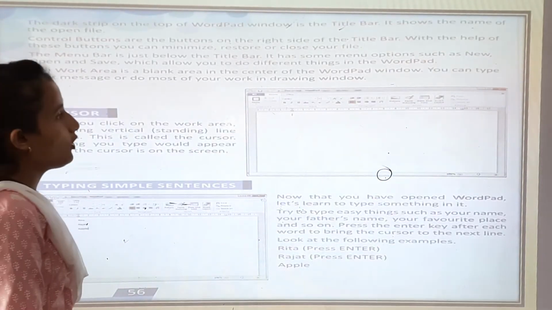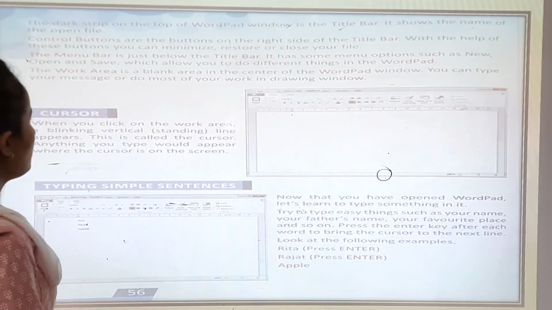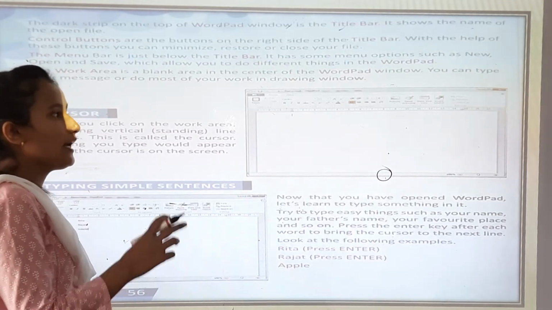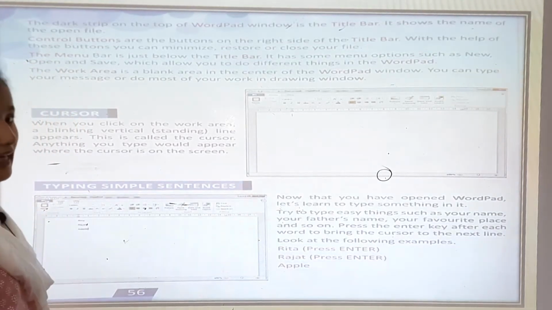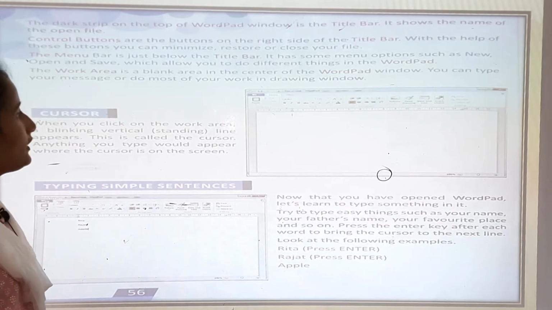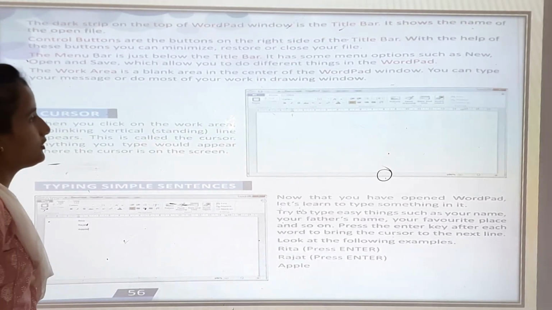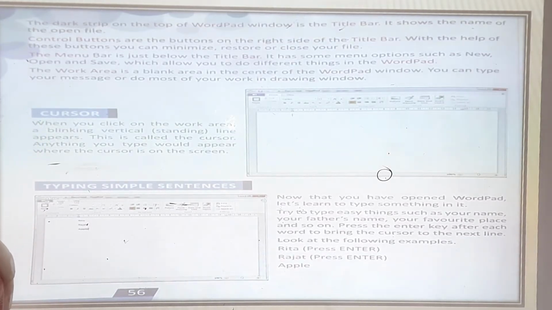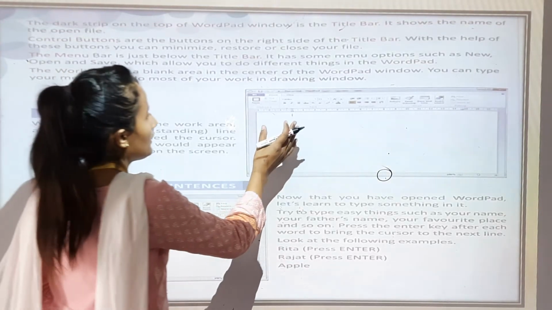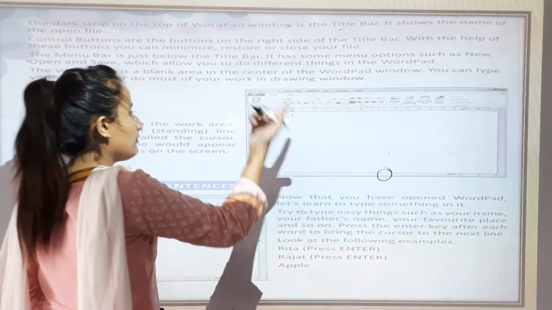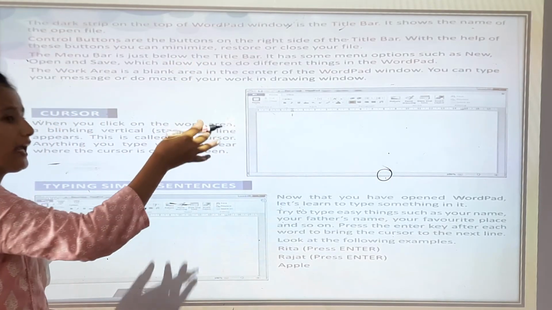Now it has some menu options such as new, open and save, which allow you to do different things in Wattpad. Okay, the work area is the blank area in the center of the Wattpad window. You can type your message or do most of your work in it. You can write anything in the work area, like a poem or a story.